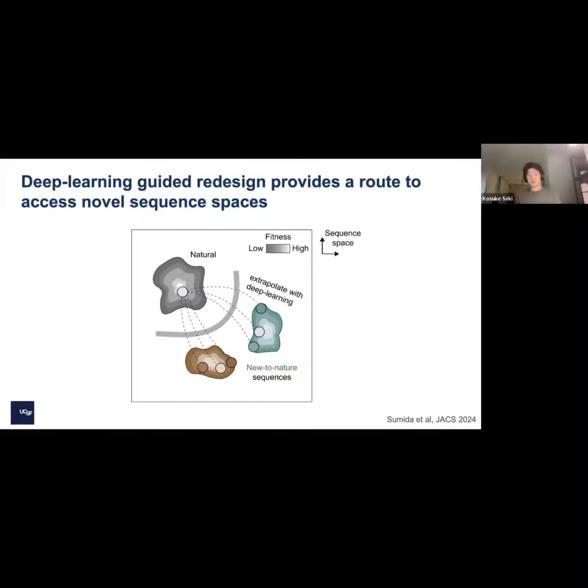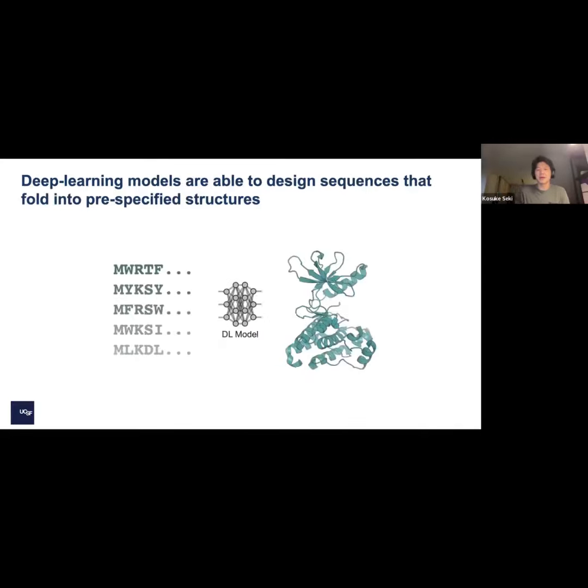So in order to explore the sequence landscape, we propose that we can use deep learning to do this. This takes advantage of many of the advances that deep learning has provided us with, especially in the protein space. Specifically, I'm talking about our deep learning models that are able to go between sequence and structure. Here I'm just showing you a diagram. We can go in the forward direction.